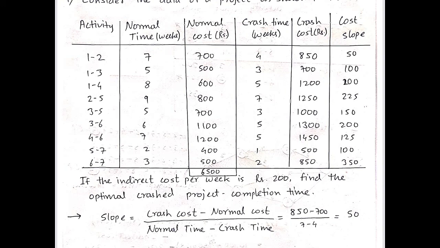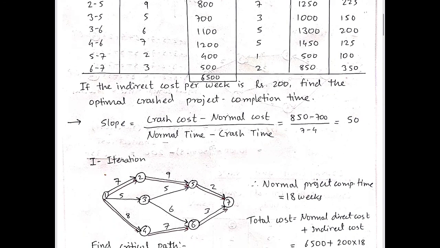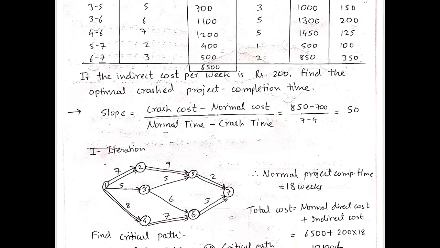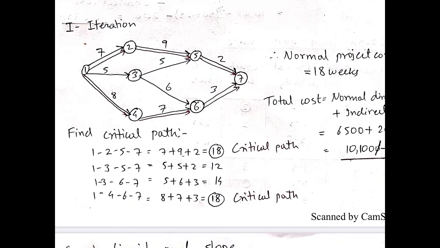After knowing the cost slope of each activity, the next step is to draw a network. So we have to draw the activity network. By using the connections between activities, preceding as well as succeeding activities, we have to draw a network, which was explained in previous videos. So let us draw a network first by using these connections. After this, we have to find out the critical path.